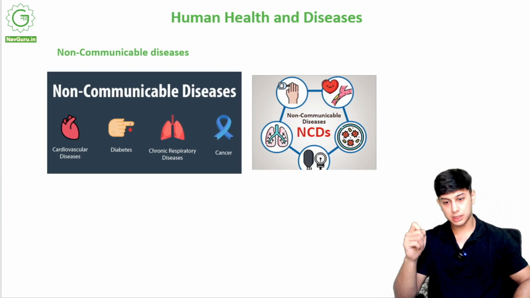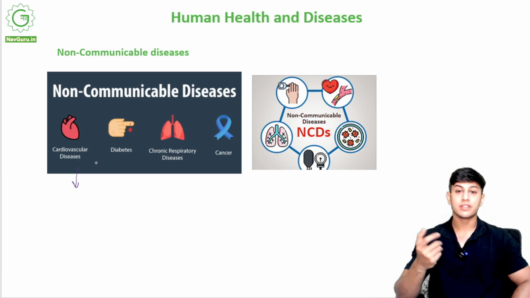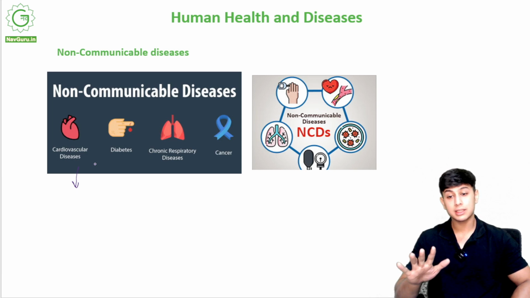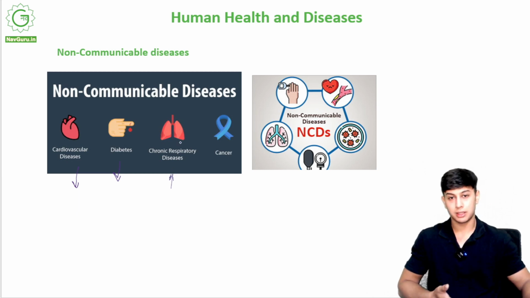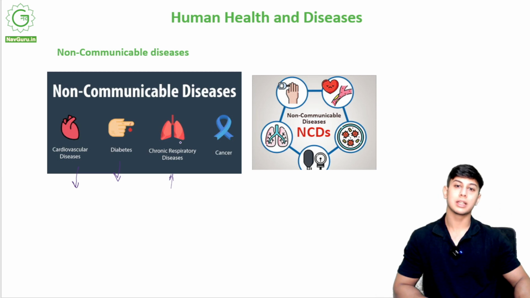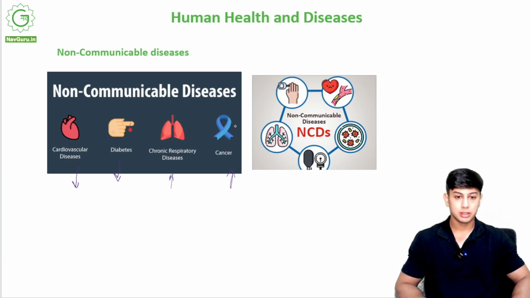What are non-communicable diseases? See, cardiovascular disease. If someone has a condition of the heart, that is not a communicable disease. It is non-communicable, but it is a disease. Diabetes is a non-communicable disease. Chronic respiratory diseases, for example asthma: if someone has asthma, he will not be able to communicate that asthma to you. Cancer and all these things. These are the non-communicable diseases: heart related, lung related, blood related, diabetes.